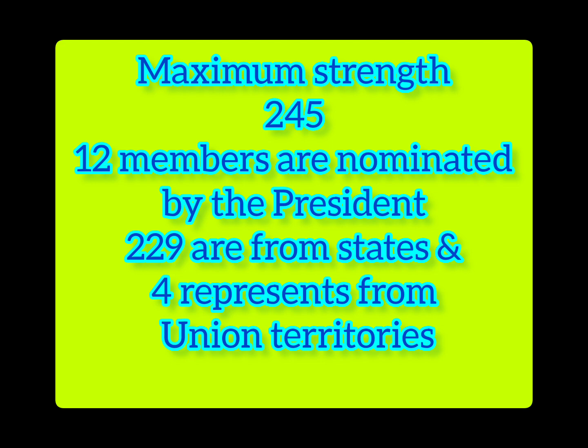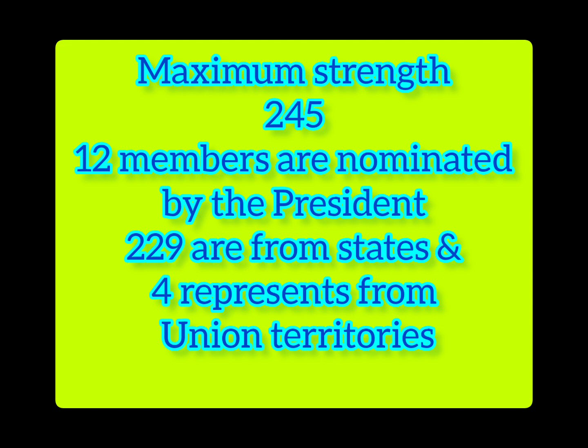On the other hand, we have already told in the Lok Sabha, total members are 545, out of which 530 are representatives of states, 13 are representatives of union territories and 2 are nominated members. So I think this is clear what is the difference between current members of Lok Sabha and Rajya Sabha.